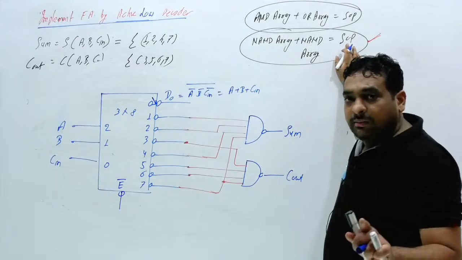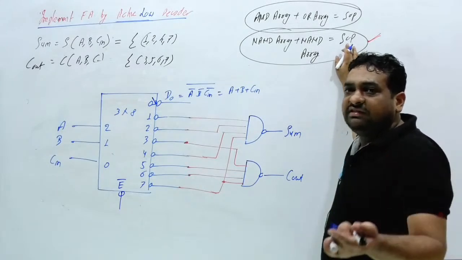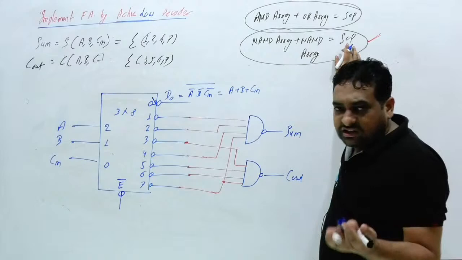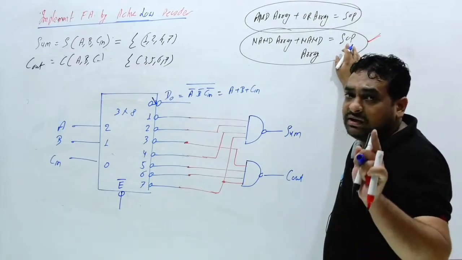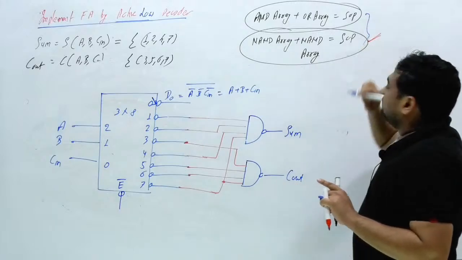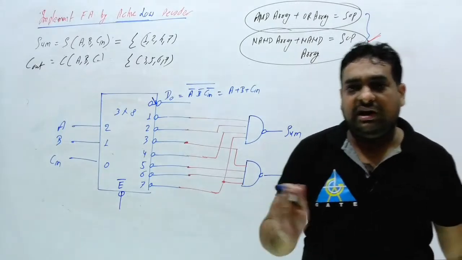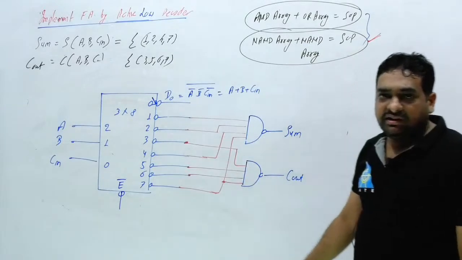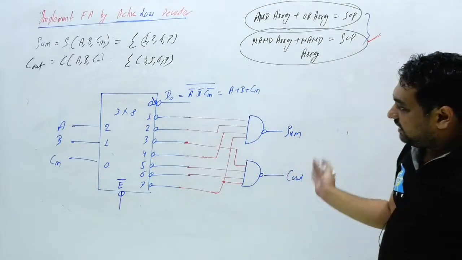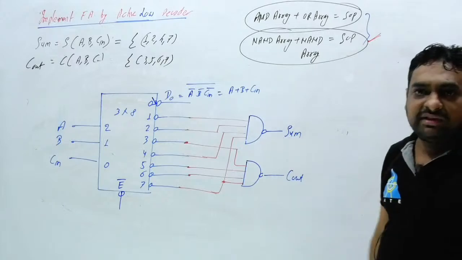Clear this thing? Okay, so from the POS they can ask you basic questions, but in decoder circuit we will always implement SOP function. But we have two choices for the SOP, AND OR circuit and NAND circuit. Clear? Okay, so we will always prefer active low decoder because here you can easily implement by NAND.